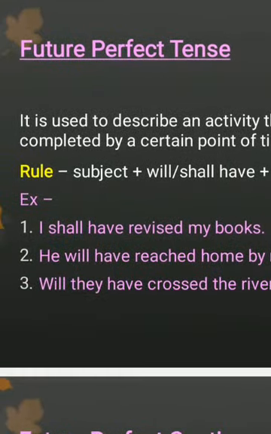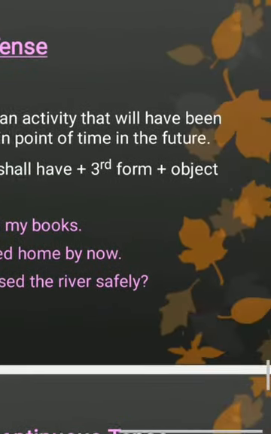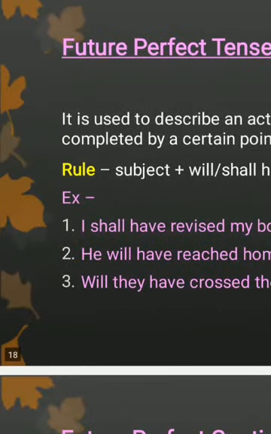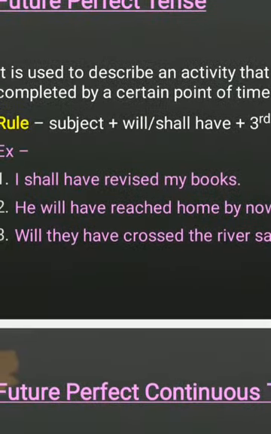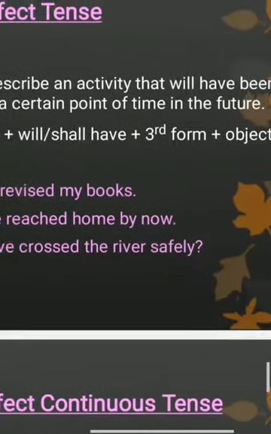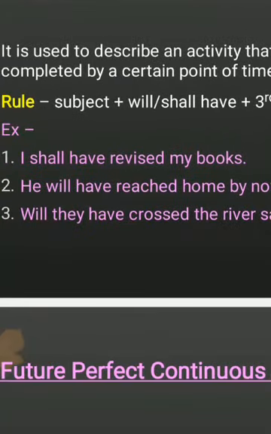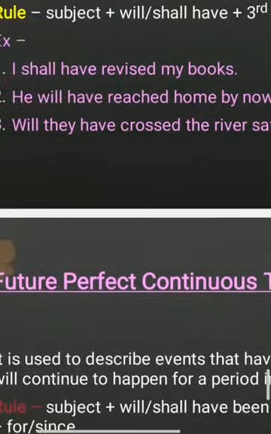Next tense is future perfect tense. It is used to describe an activity that will have been completed by a certain point of time in the future. The rule is subject plus will or shall have plus third form plus object. For example, I shall have revised my books. He will have reached home by now. Will they have crossed the river safely?